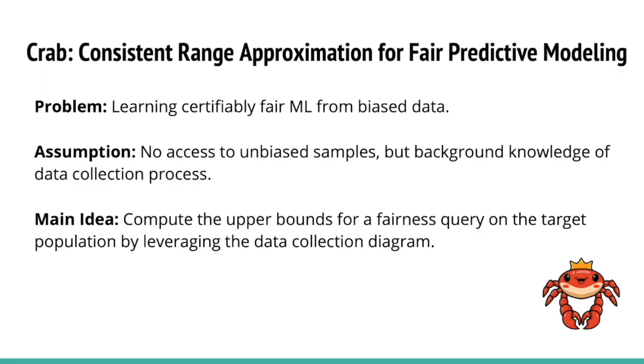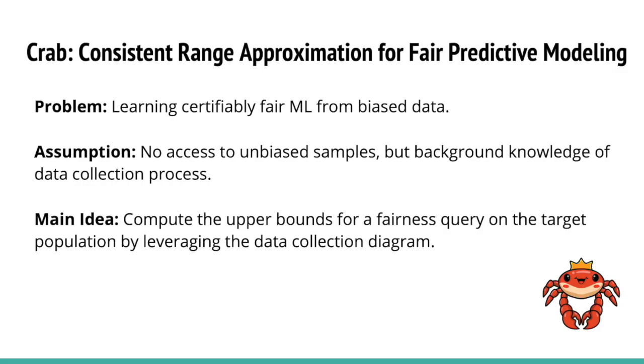The key point is that query answering from the biased data is similar to query answering from incomplete and inconsistent databases. By leveraging these insights, we can use the GRAB system to build predictive models that are more fair and robust to selection bias.